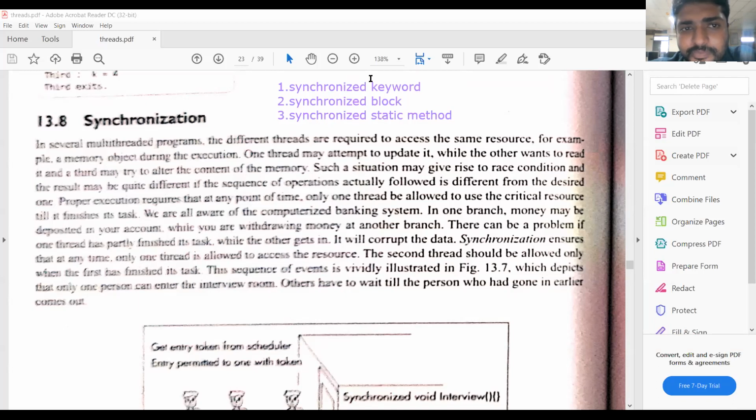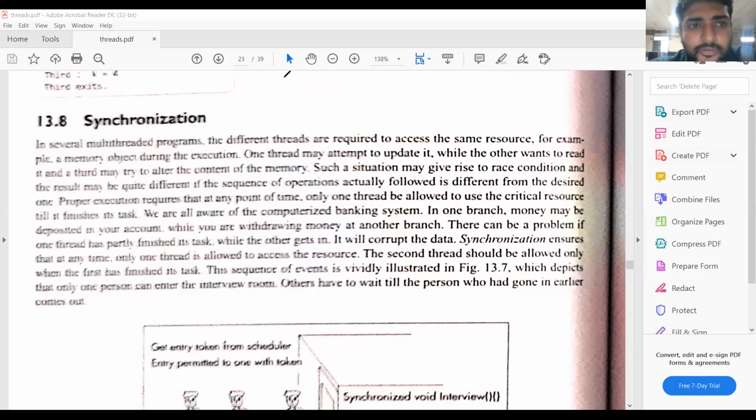We can use the synchronized keyword for a block, that means for a method. Let us see the examples for this. Remember that synchronization can be achieved by using the three ways: synchronized keyword, synchronized block, and synchronized static method. Let us see the examples. You will get to know the concept.